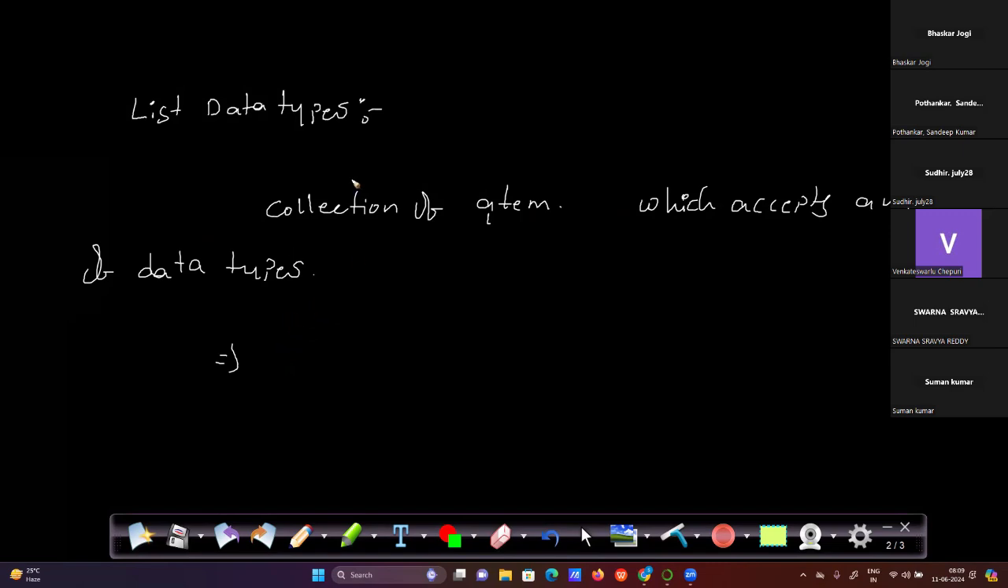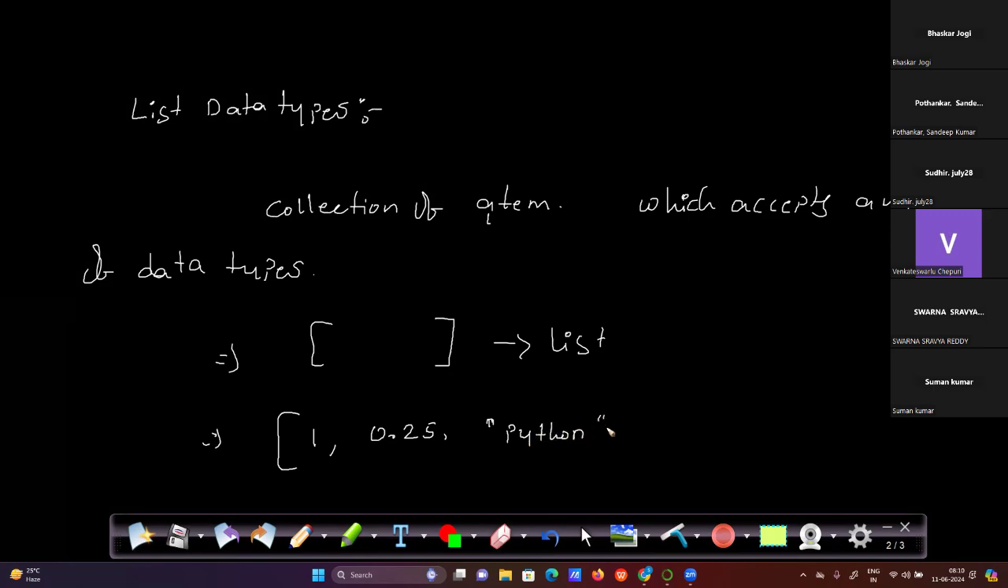First of all, a list is represented with square brackets. This is the list, and inside the list we can add any kind of data type. For example, I'm adding the integer 1, the floating point 0.25, and a string value like Python. A string is represented with double quotes or single quotes. Next we have another one, which is a boolean value like true or false.